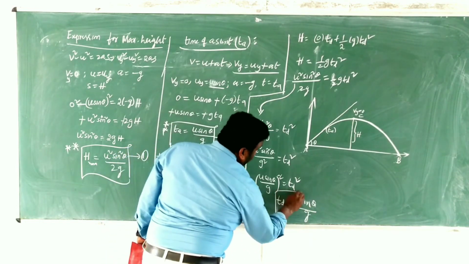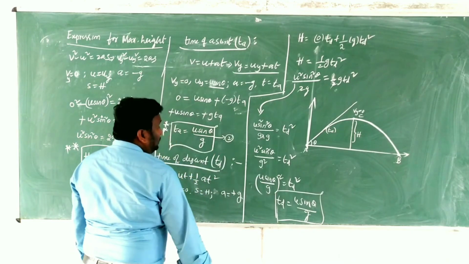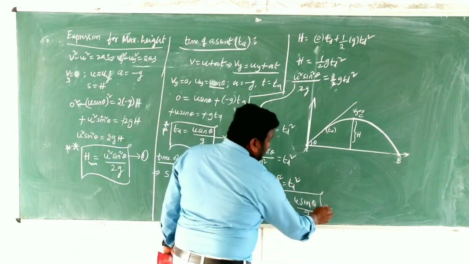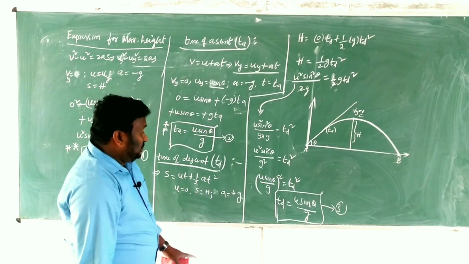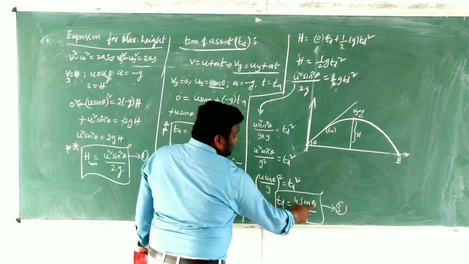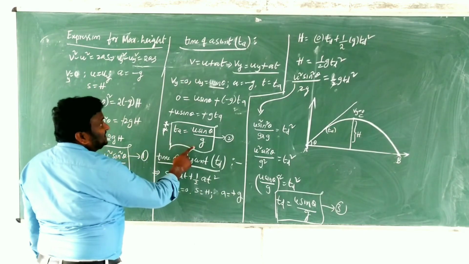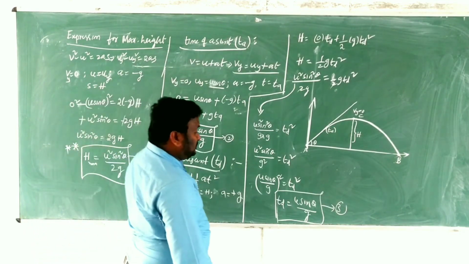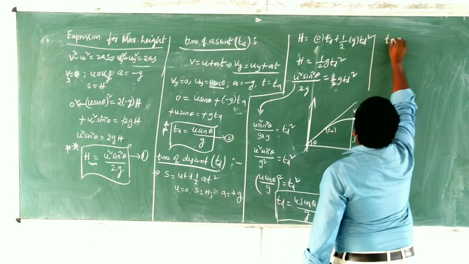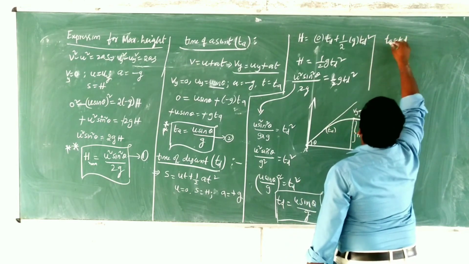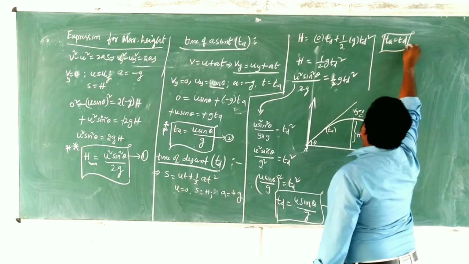Td is equal to u sin theta by g. This is equation number 3. Clear? Td is equal to u sin theta by g and Ti is equal to u sin theta by g. Then what do we have to conclude? Ti is equal to Td.